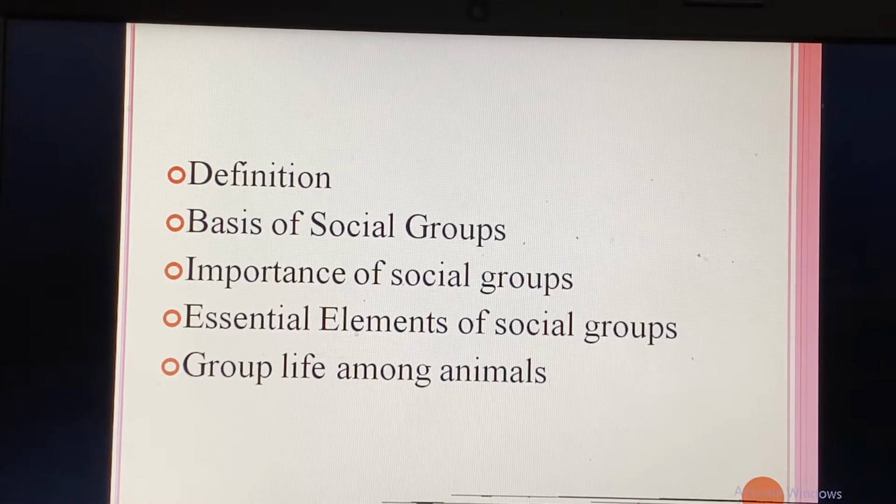Ogburn and Nimkoff say, whenever two or more individuals come together and influence one another, they may be said to constitute a social group. Emory S. Bogardus says, a number of persons, two or more, who have common objects of attention, who are stimulating each other, who have common loyalty and participate in similar activities are called a group.